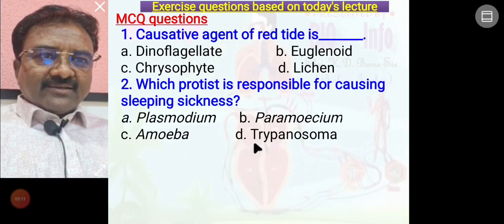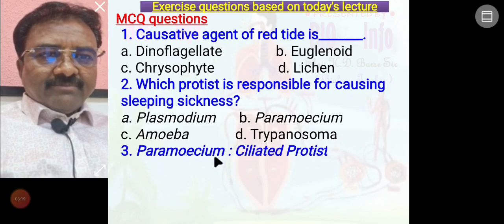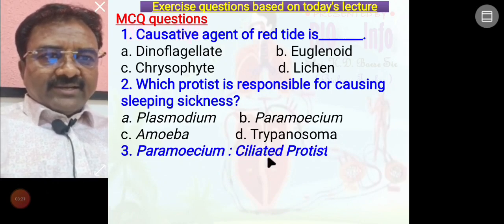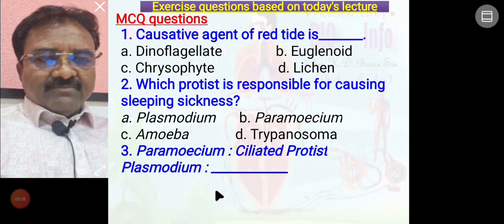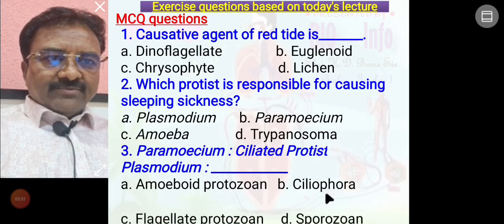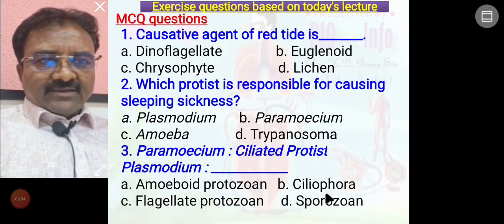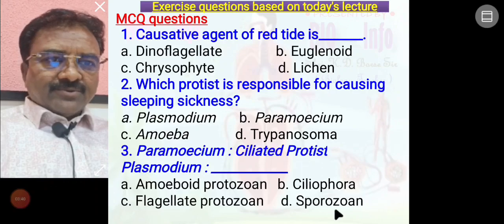Correct answer: trypanosoma is the protist organism that causes sleeping sickness. Paramecium is a ciliated protist. Plasmodium, is it an amoeboid protozoan, ciliophora, flagellated protozoan, or sporozoan? The correct answer: Plasmodium is a sporozoan.